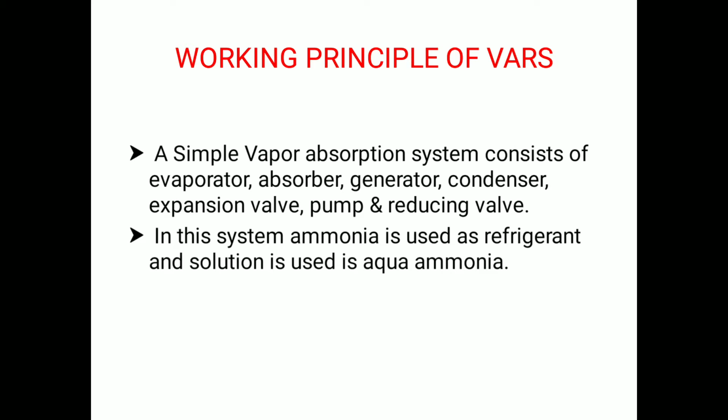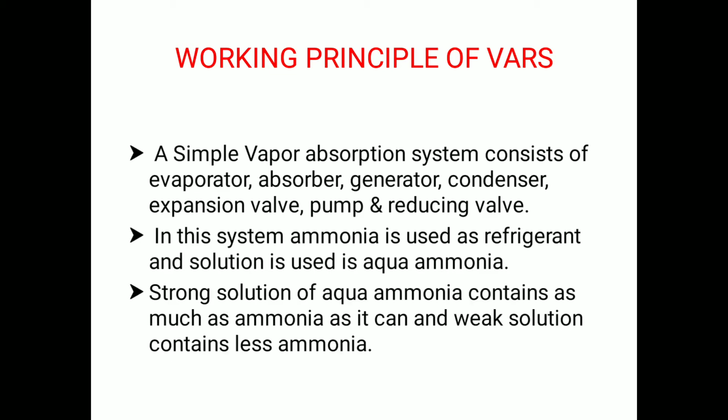We already discussed what aqua ammonia is and why ammonia is used as refrigerant, because ammonia is eco-friendly. Strong solution of aqua ammonia contains as much ammonia as it can, and weak solution contains less ammonia. So strong solution will have more ammonia and weak solution will have less.